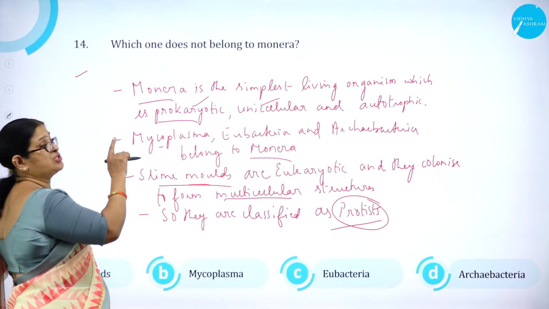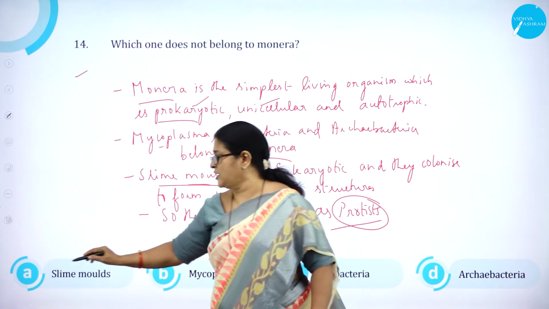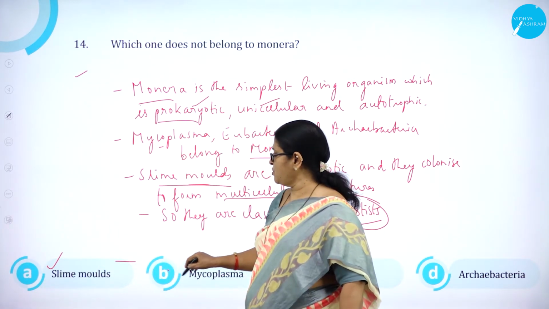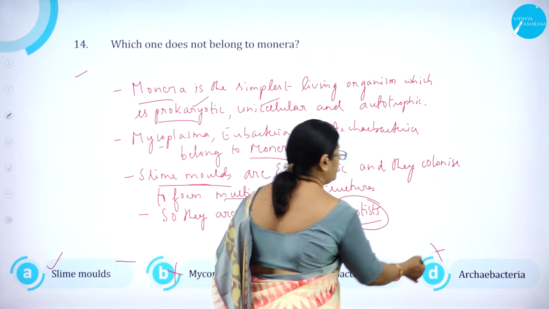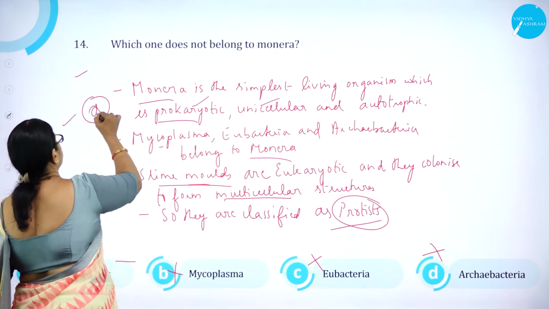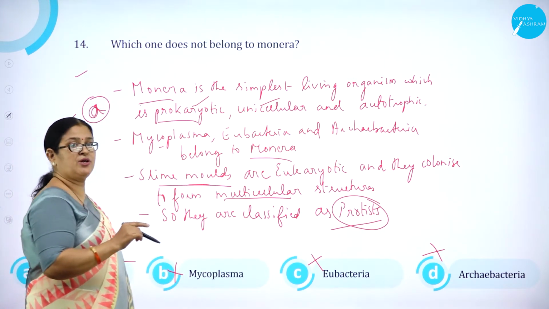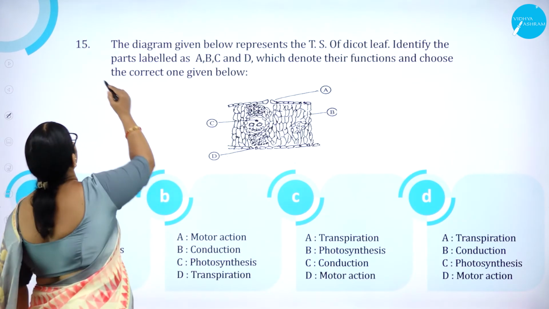So which one does not belong to Monera? It is slime molds. So this is wrong. They are also Monerans. So option A is correct. Which one does not belong to Monera? Slime molds. Moving on to question number 15.